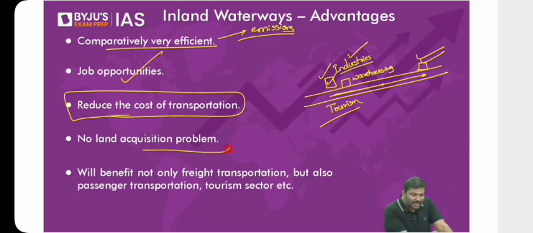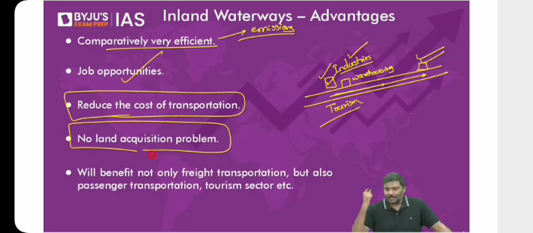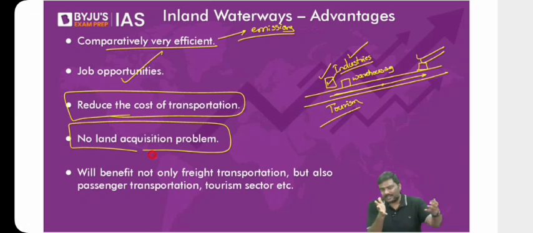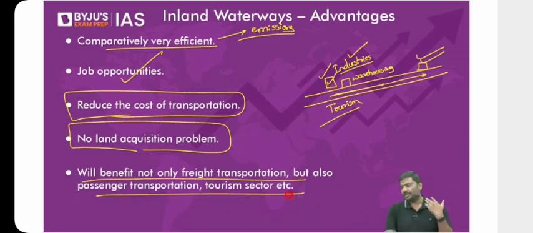Land acquisition will not be a problem here. Why? You are basically using river water. How many of you think that river water is owned by private people? Can you own river water? Can I own land in the river? No. These are owned by the state governments. Rivers come under the state government. That's the reason there is always a dispute between states. So land acquisition will never become a problem for the government here because it is already under government ownership. It will benefit not only the movement of goods but also passenger transportation. So these are some of the reasons why the government is now promoting waterways as a mode of transportation.